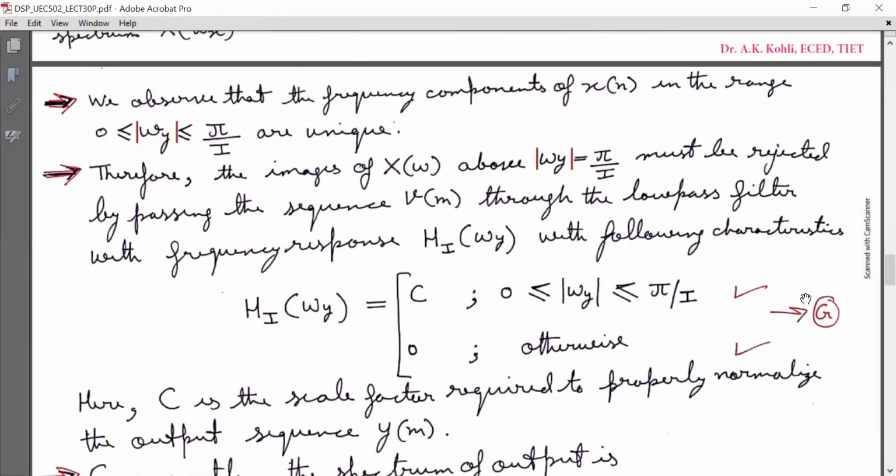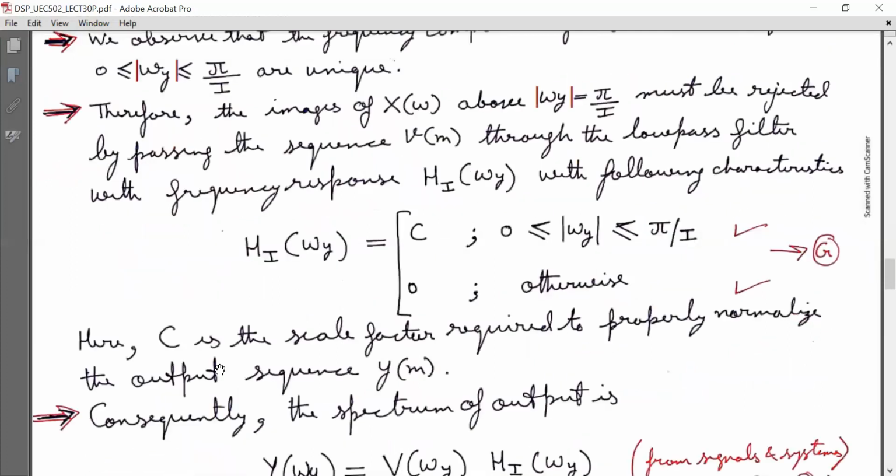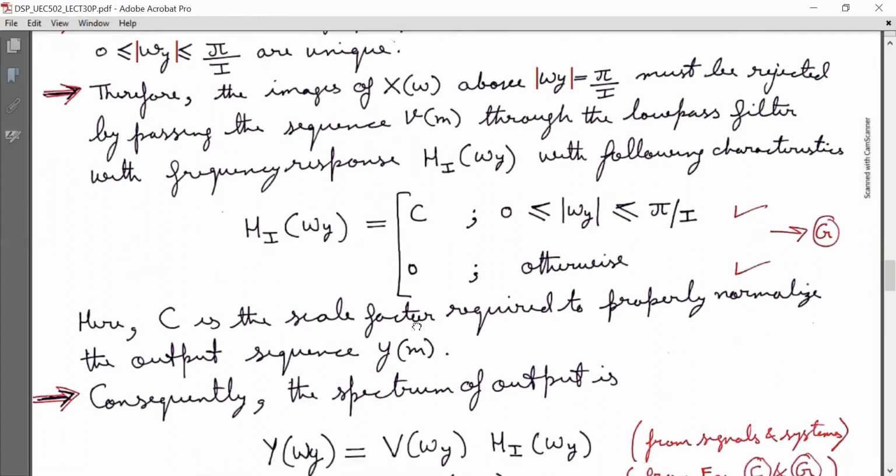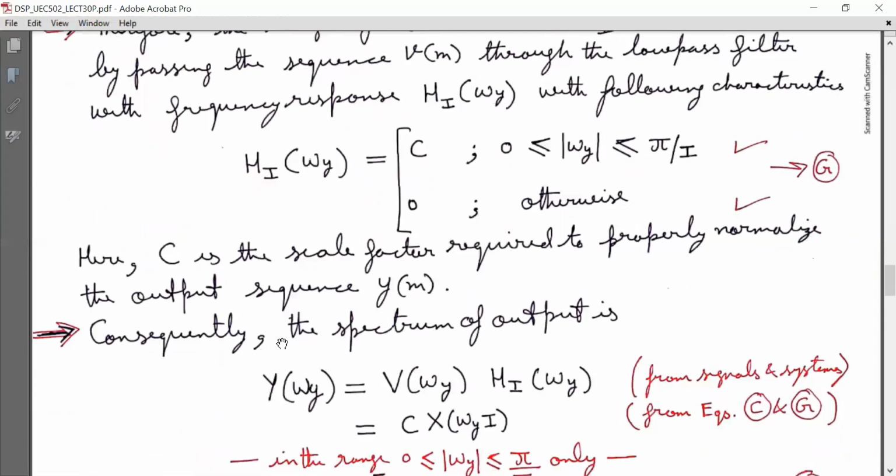Mark it as equation G. Here capital C is the scale factor required to properly normalize the output sequence y[m]. Consequently, the spectrum of output is Y(omega y) equal to V(omega y) into Hi(omega y), using the concepts of signals and systems.